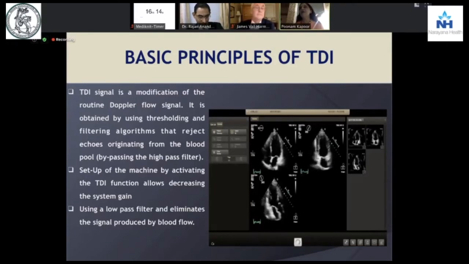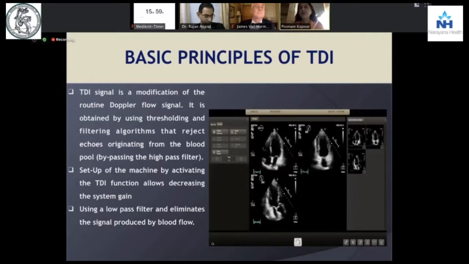The myocardial tissue blood flow is at a lower intensity, but it moves faster, whereas the blood flow is always having lesser intensity and it moves more slowly.